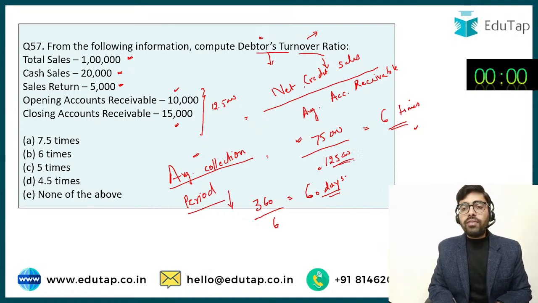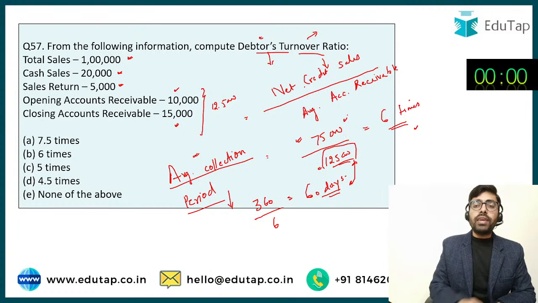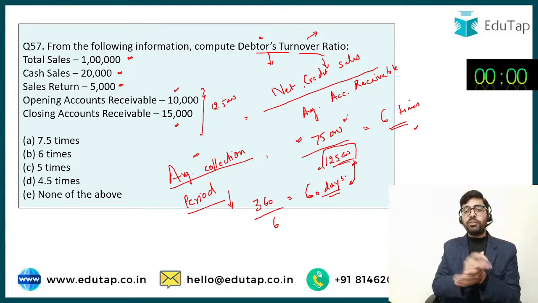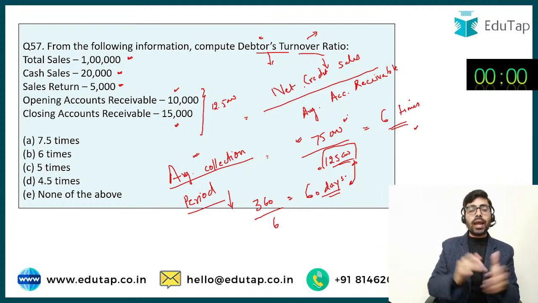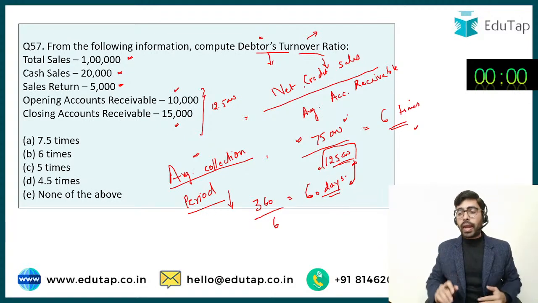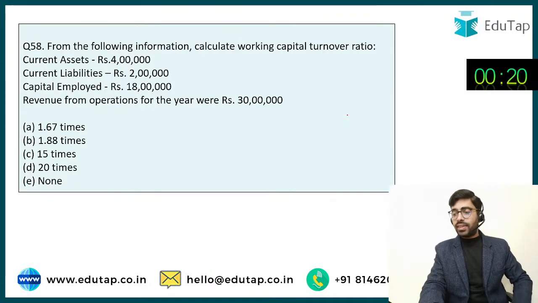So 12,500 remains outstanding with me for 60 days, and there are 360 days in a year. So what is the total credit sale for the year? It is 75,000. So this is the relationship which you have to understand. Simply cramming the formula can do in the short run, but I think you should have the conceptual clarity behind these formulas. It's really good to see that you gave the answer 60 days.